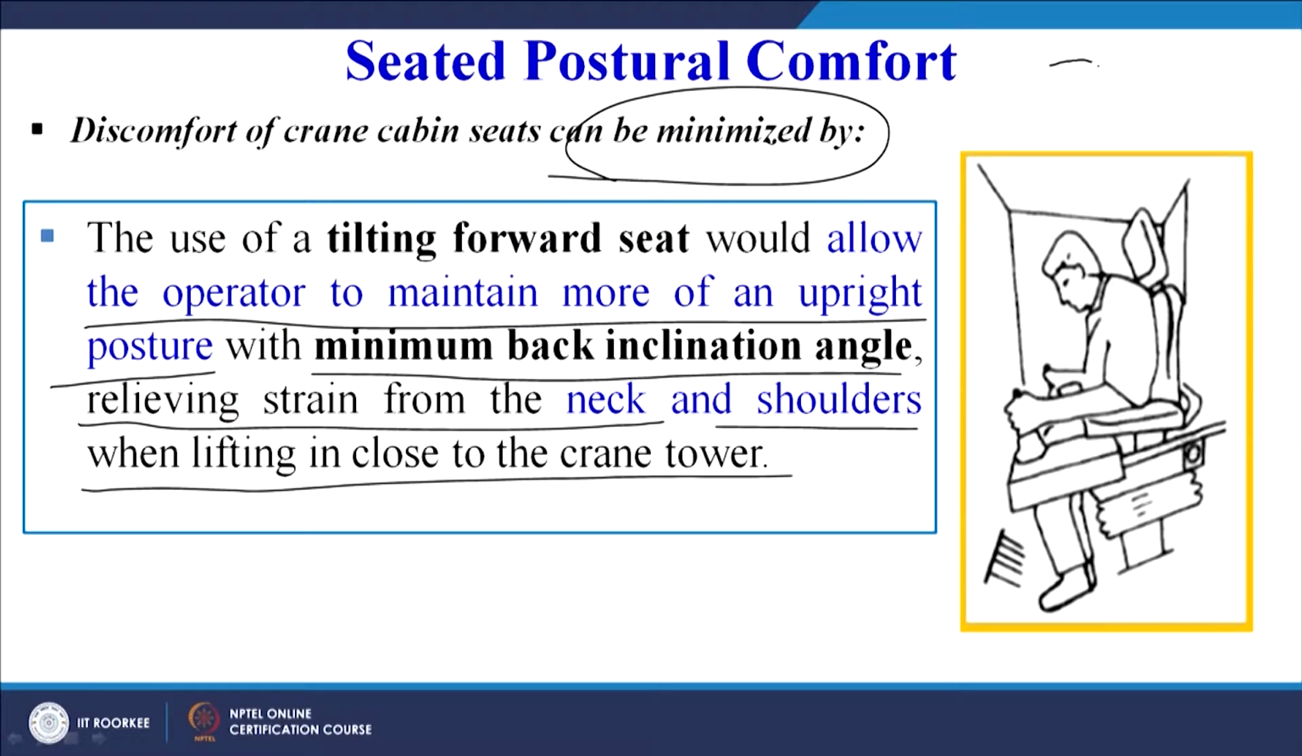So this is the example which is shown. So tilting forward seat arrangement can be there, which will lead to minimum back inclination angle and relieving strain from the neck and shoulder when he is operating at a nearby position. So nearby means when the load that the person is picking up or dropping is near to the crane cabin. These are the guidelines, or we can say some parameters which can help us to ensure that the worker feels comfortable sitting on the chair through which he is operating the crane.